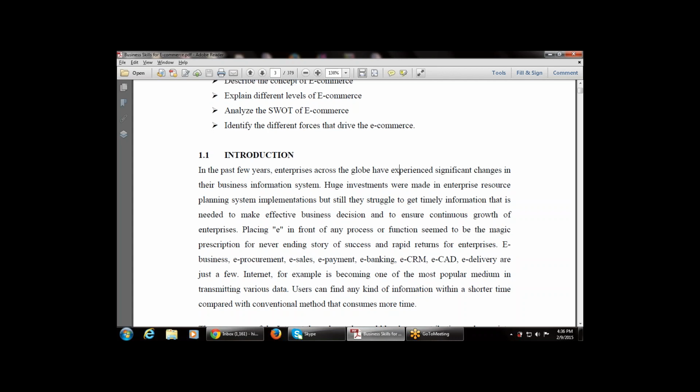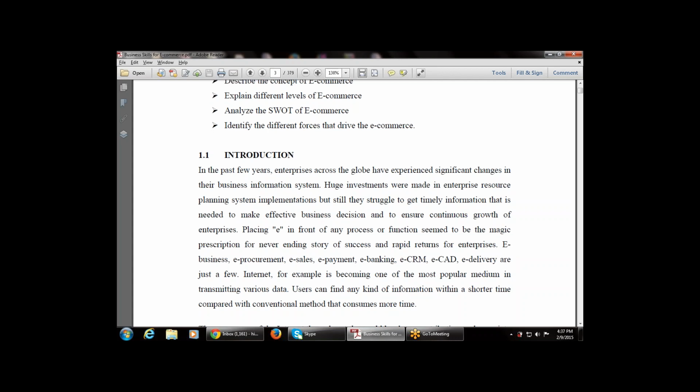That is, there is a huge investment in enterprise resource planning, so huge money is required for the continuing growth of the enterprise. Placing E in front of any process or function seems to be the magic prescription for a never-ending story of success. That is, whenever we place E, meaning electronic, in place of everything, it becomes fast, long-lasting, and gives rapid returns for enterprises.